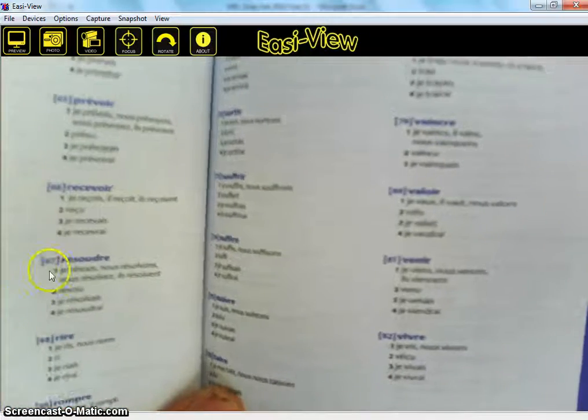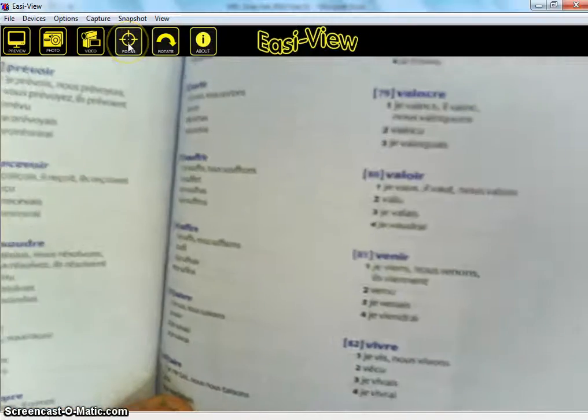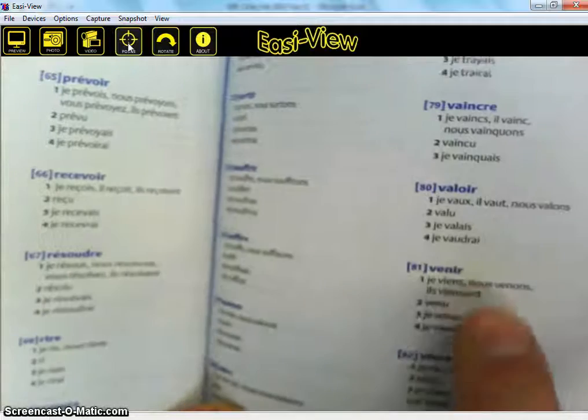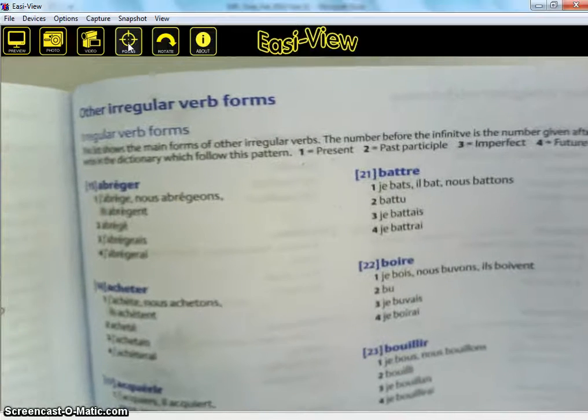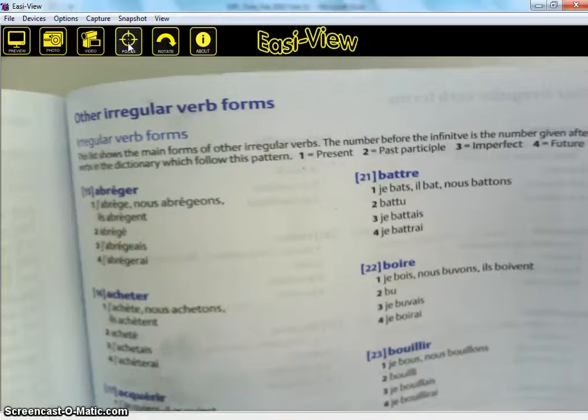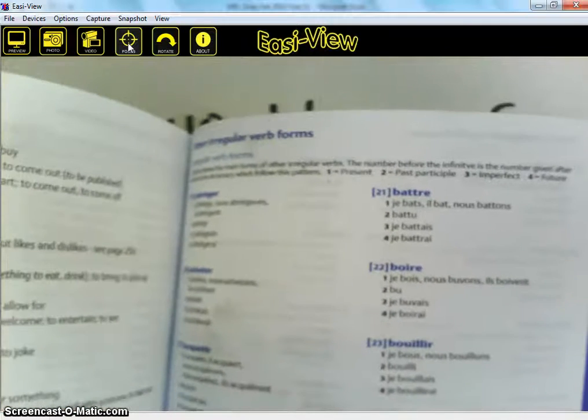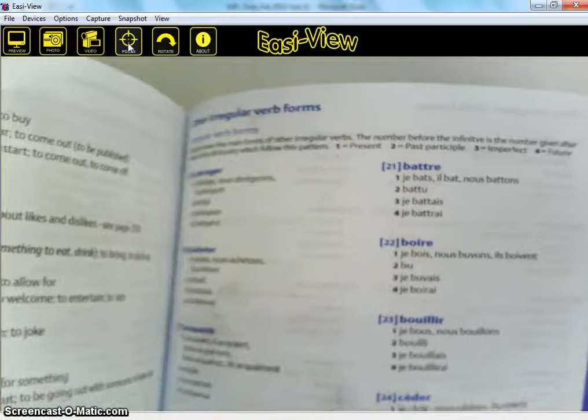Let's just focus this a little bit more. Focus, and we can just about see it's venir there. It's got 1, 2, 3, 4. Well, what does that mean? If I go back here, it tells me what 1, 2, 3, 4 mean, and it means 1 is the present tense, 2 is the past participle, 3 is the imperfect, and 4 is the future. So it doesn't tell me what the conditional is. Which of those 4 do I need to use for the conditional tense? Because one of those is useful. It's the future tense that's conditional.